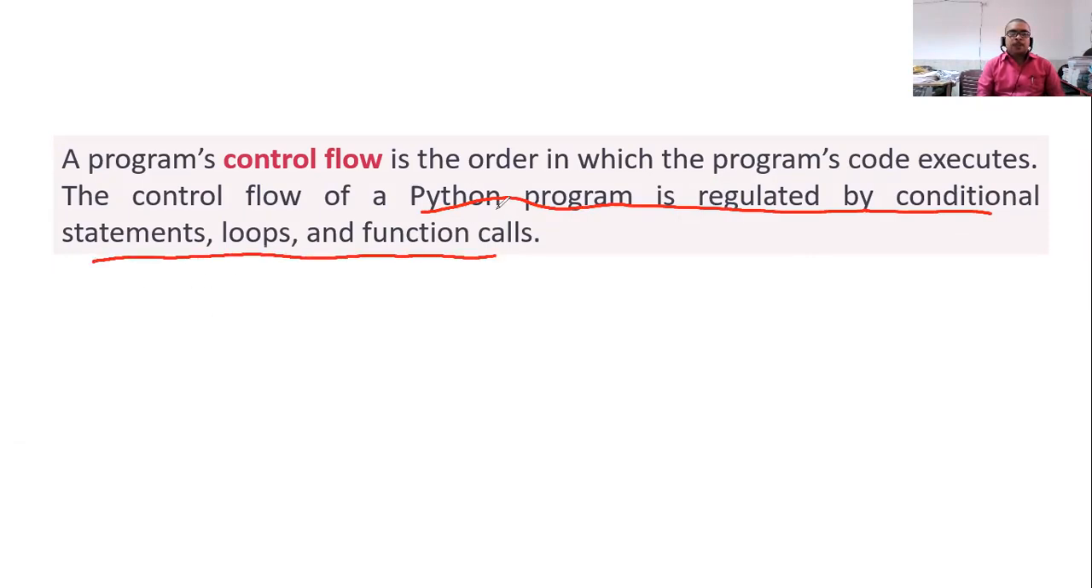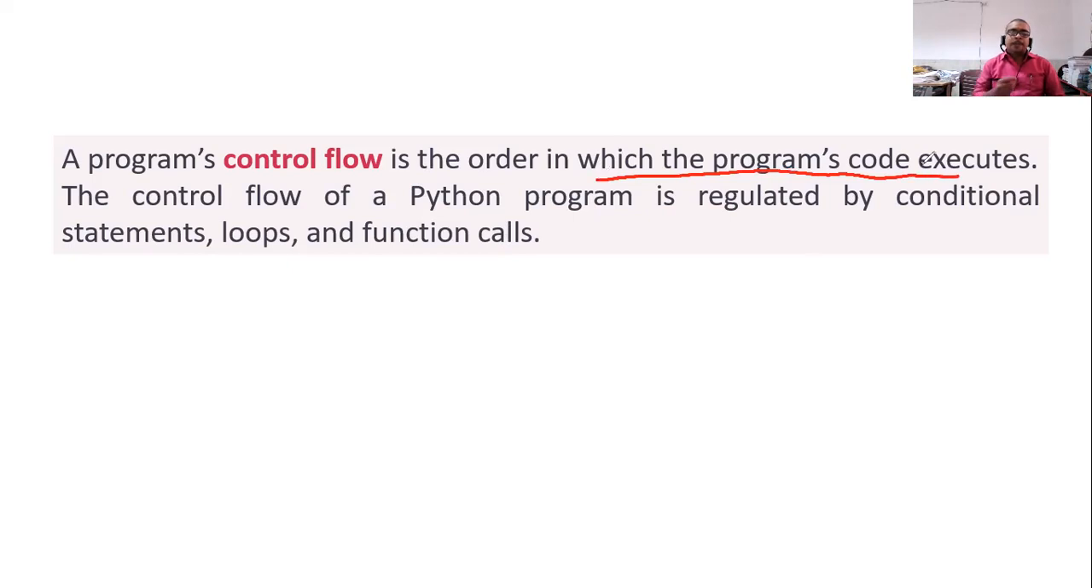It is not only Python specific, it is for all programming languages, right? It is not specific to Python, it is for all other programs also. So what is control flow? It is the order in which the program code executes, right?